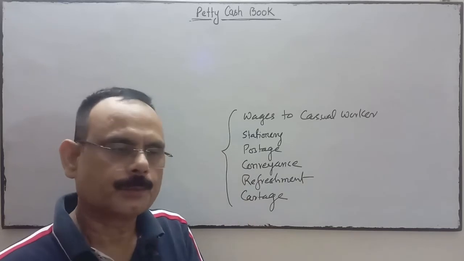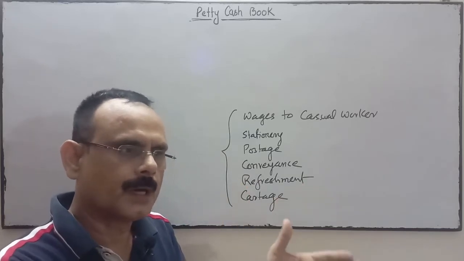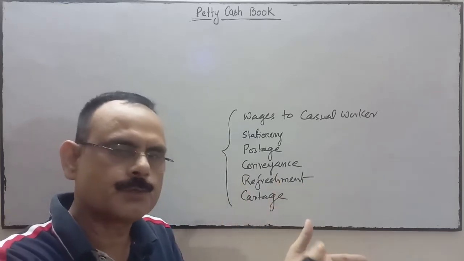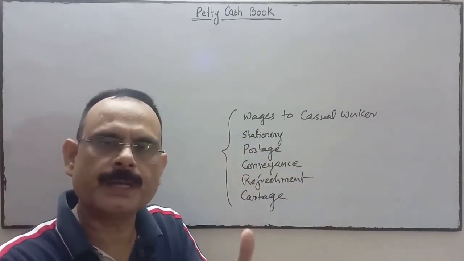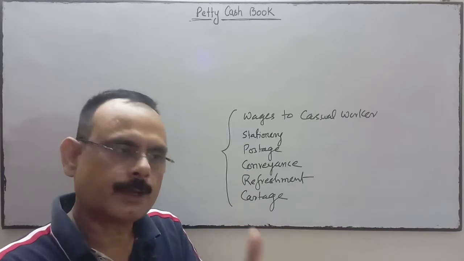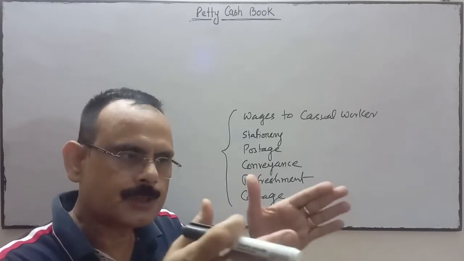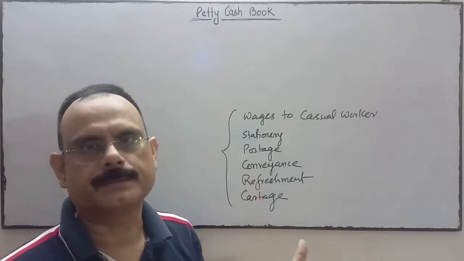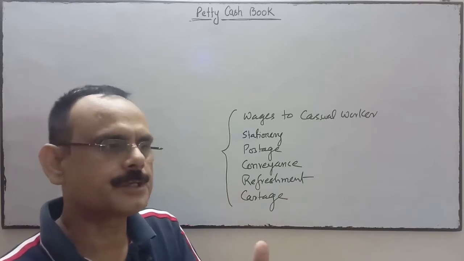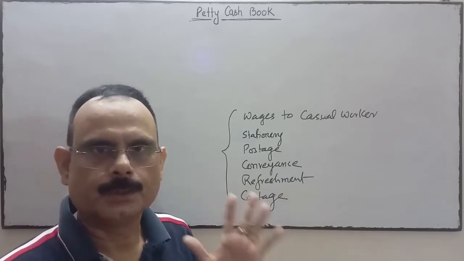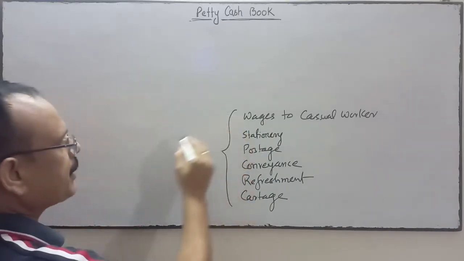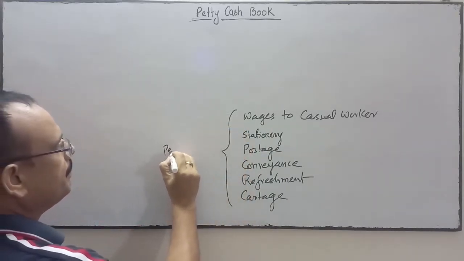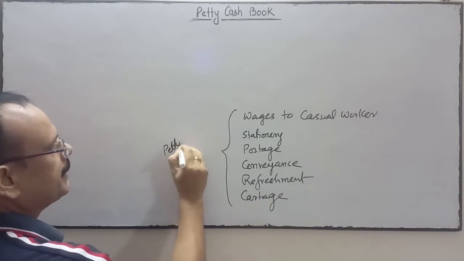In this way we shift the work of the head cashier to the petty cashier, so that the head cashier's work will be reduced, and at the same time the cash book will not be bulky with these small payments.